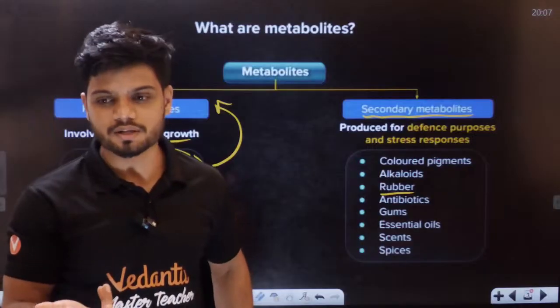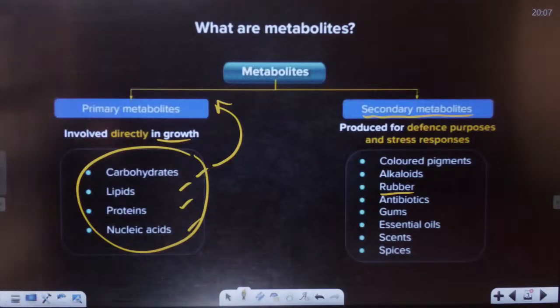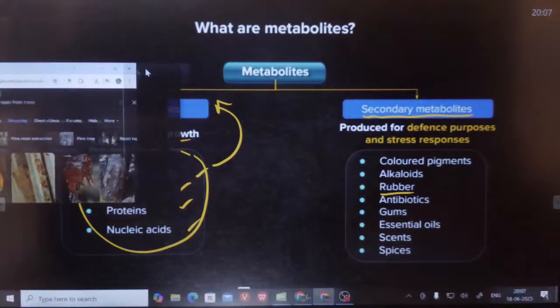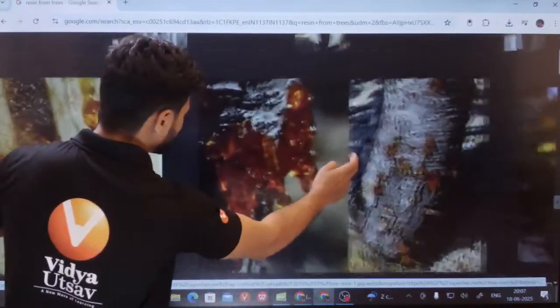Students, I don't know what you call resin in Hindi. Students, what do you call resin in Hindi, students? Can anyone tell me? Do you know what do you call resin in Hindi? Students, have you seen this resin-like structure from a tree? Kishmish. Students, have you seen this near a tree?